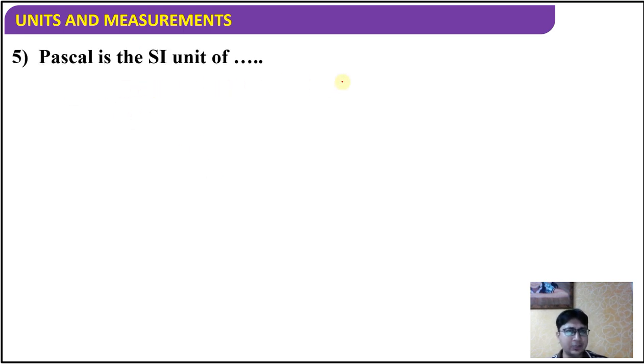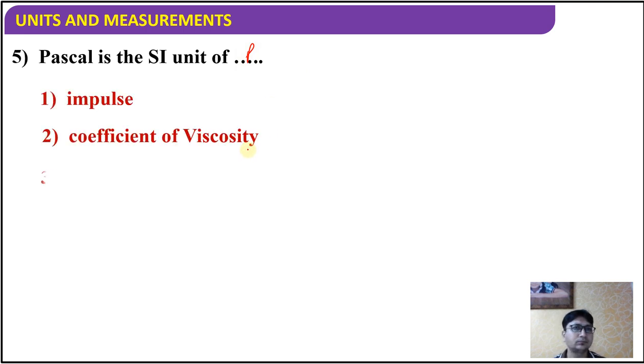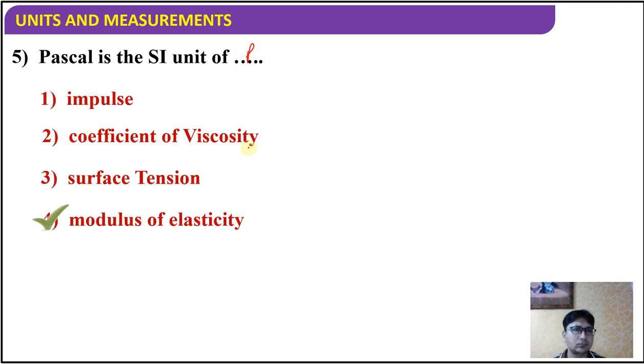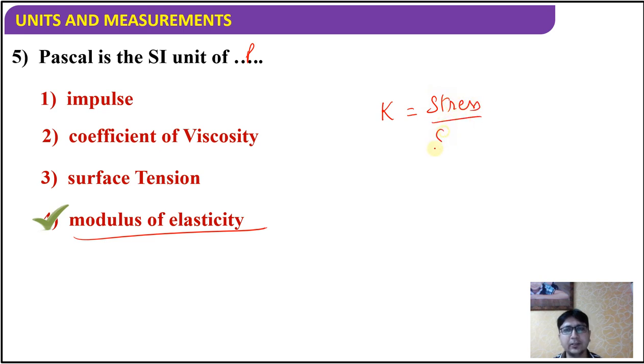Pascal is the SI unit of pressure, just now we had seen. Now modulus of elasticity, what does it mean? Modulus of elasticity is defined as the ratio of stress and strain.